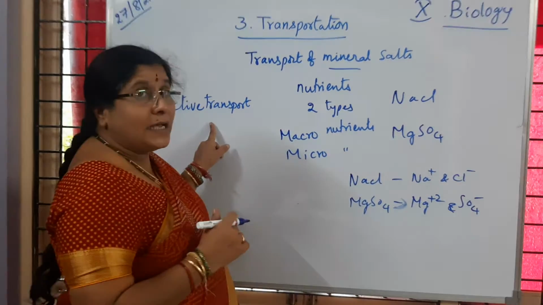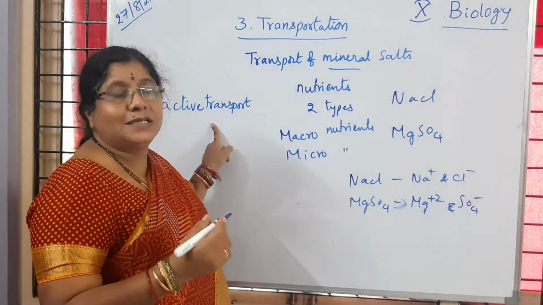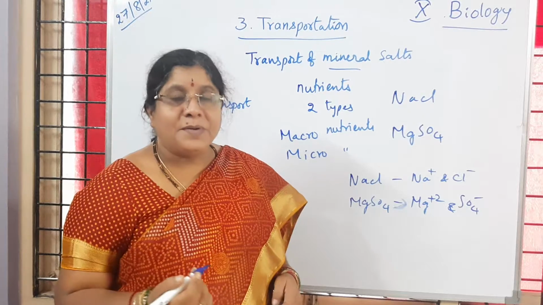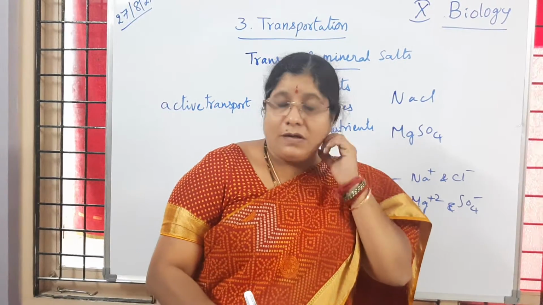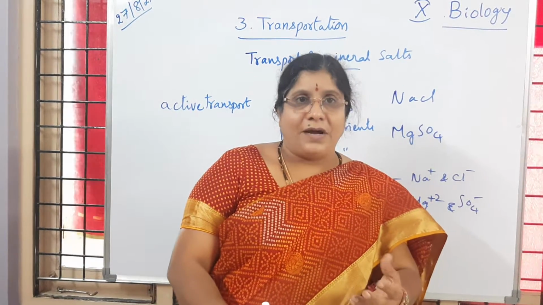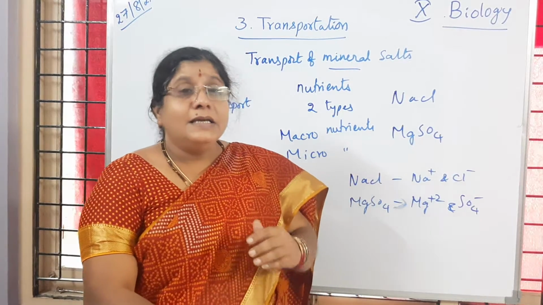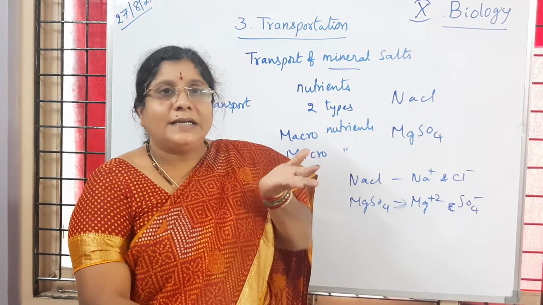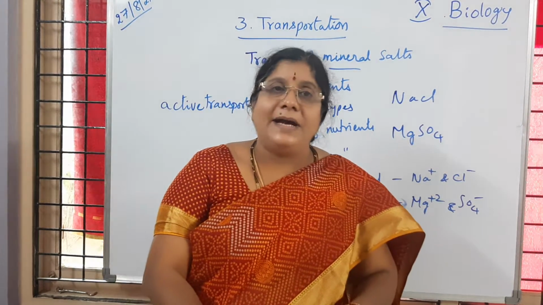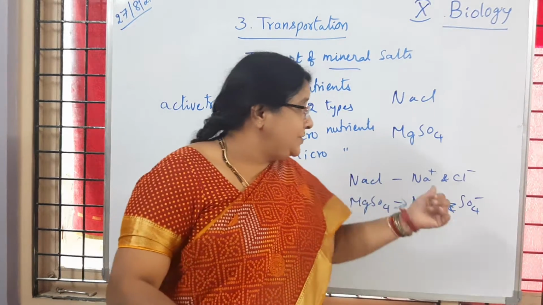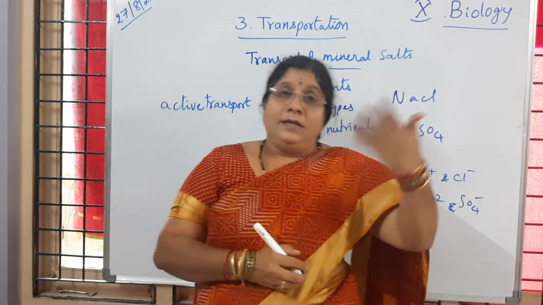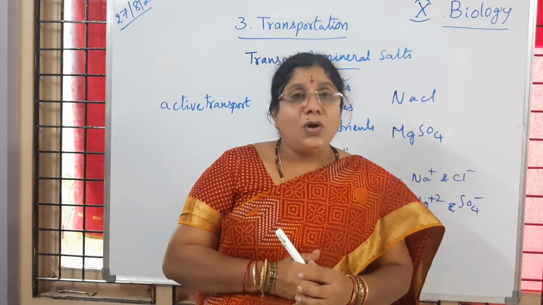Then about this active transport, in detail you will learn in higher classes, but one point I can tell you, which you learned in the 9th class plasma membrane lesson, that is exosmosis and endosmosis, how it happens. So energy is needed for that. That energy is needed to transport the nutrients in the form of ions into the different parts of the plants through xylem tissue, and these nutrients are dissolved in water. Then they are transported into the different parts of the plant through xylem tissue.